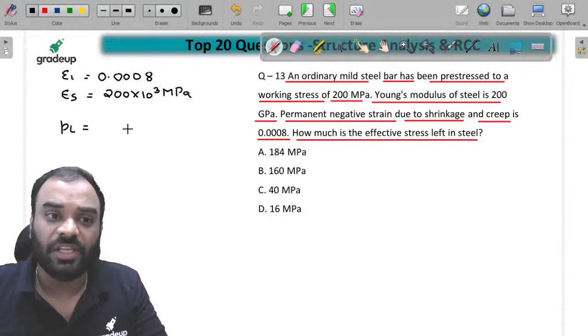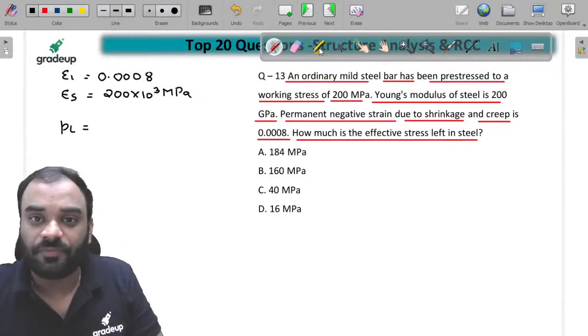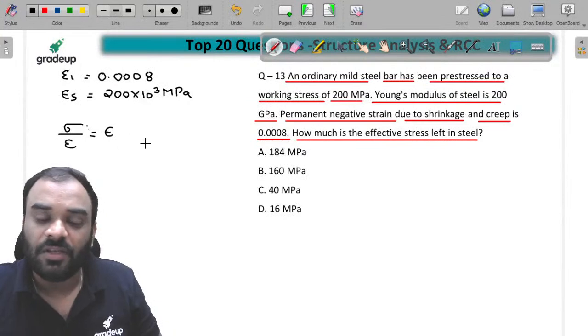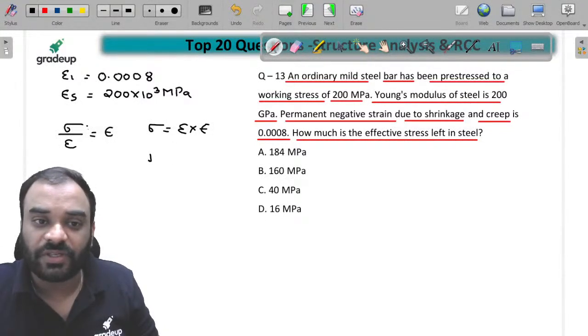How can we calculate the loss of stress? We know that stress upon strain is equal to how much? What do you generally write? Stress upon strain is equal to E. So can I say that the stress can be written as strain into E value. So we can write the loss of stress is equal to loss of strain multiplied by Es. Simple.